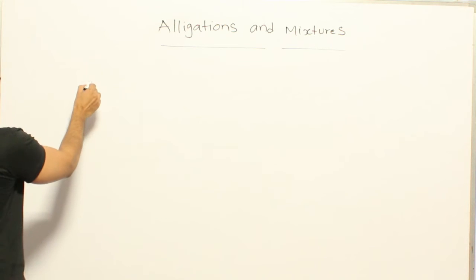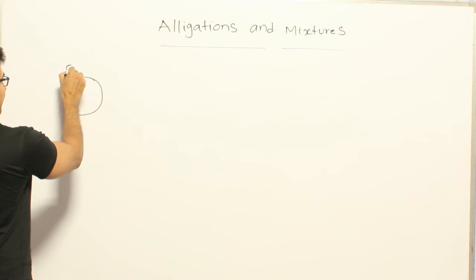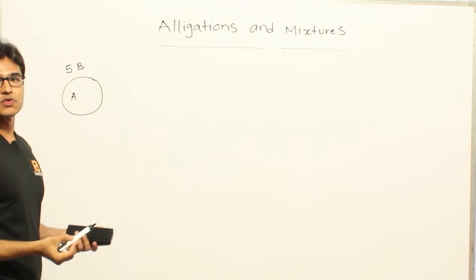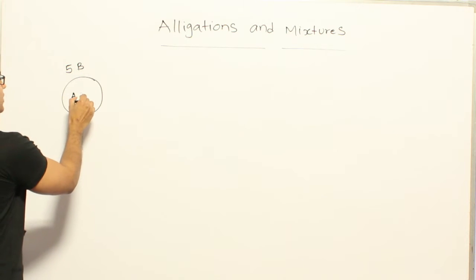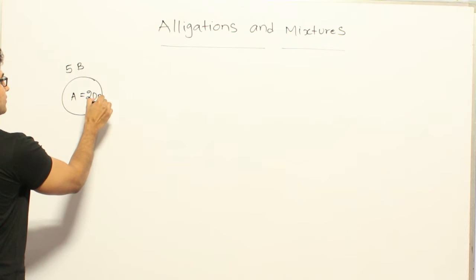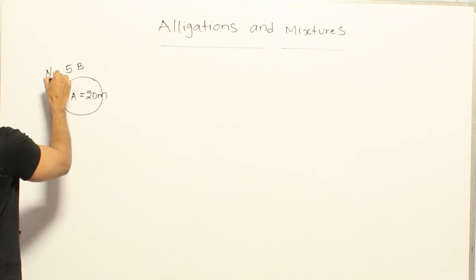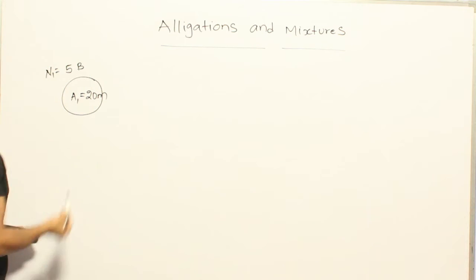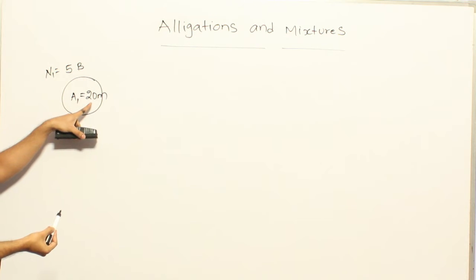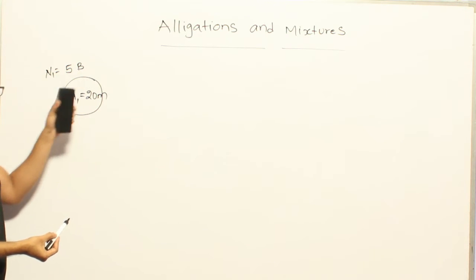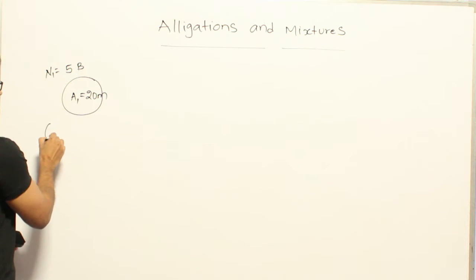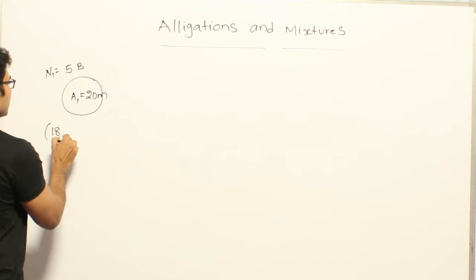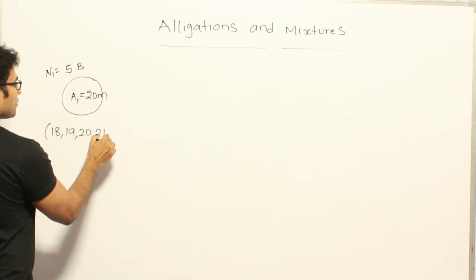Let us assume that there is a group of five boys, and say the average marks obtained by these five boys is, let's say, 20 marks. Assume that n1 is the number of people in this first group, and a1 is the average of this group. Now how do you get this average 20? Maybe if you take a distribution, you will understand it clearly. Let us say the marks scored by each student individually are 18, 19, 20, 21, 22.